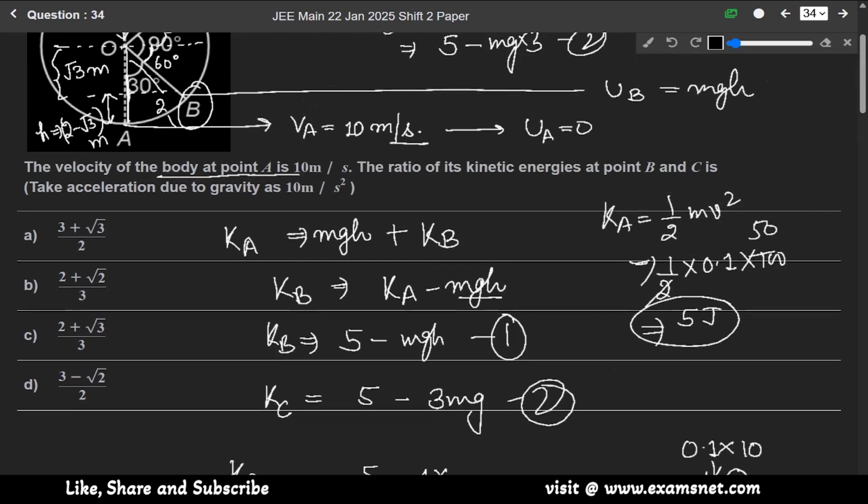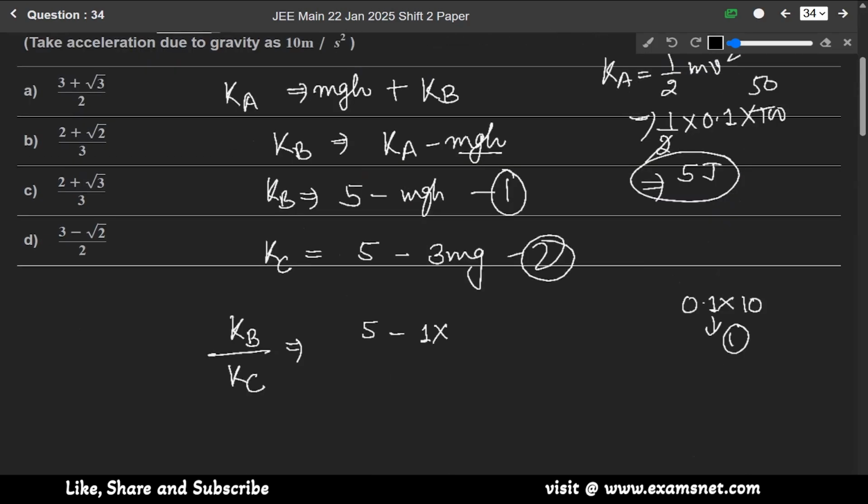For KB, the height will be 2 minus root 3. So it will be 2 minus root 3 over KC, which is 5 minus 3 into mg, which is 1 again, into 1.